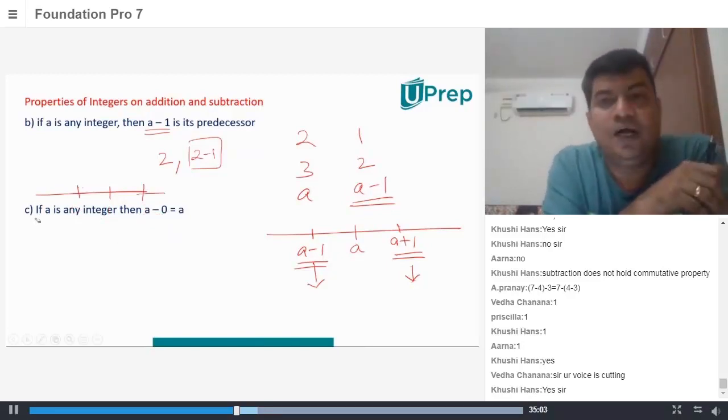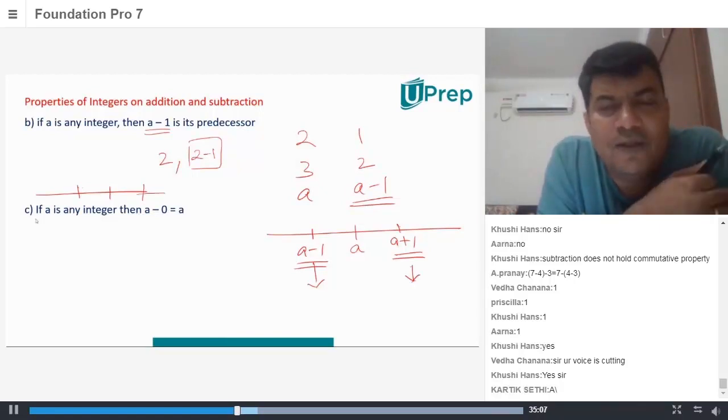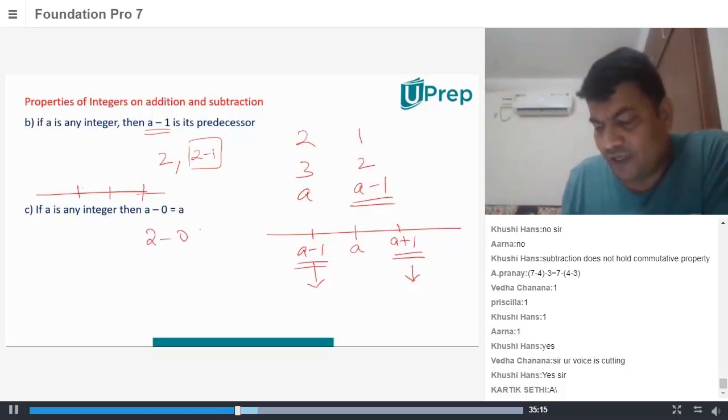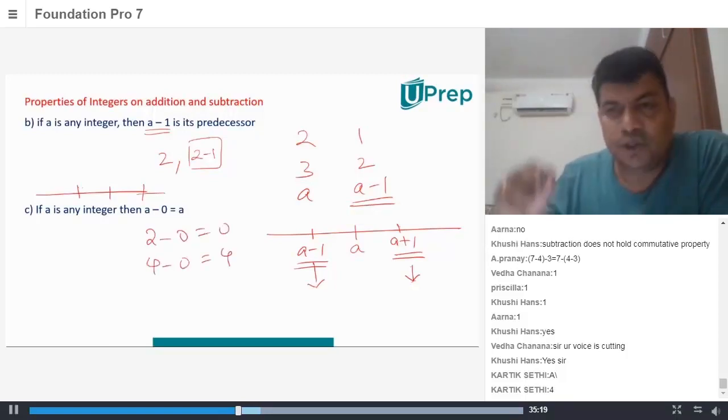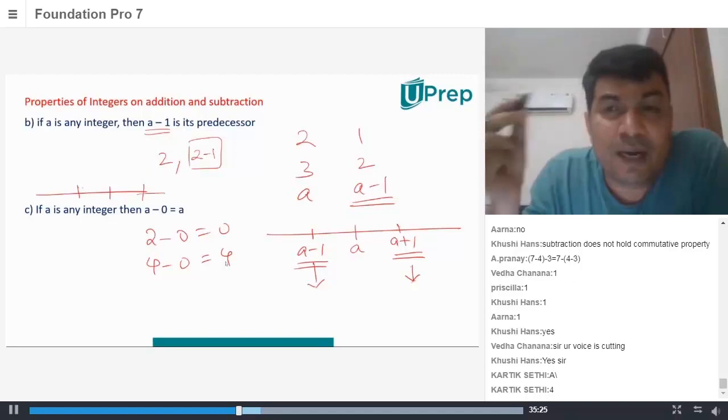If A is an integer, then A minus 0 is A. If I subtract 0 from A, you get A itself. So 2 minus 0 will always give you 2, and 4 minus 0 will always give you 4. If you subtract 0 from any number, the number remains the same. This is nothing great, but you should know this, so I'm repeating those things.